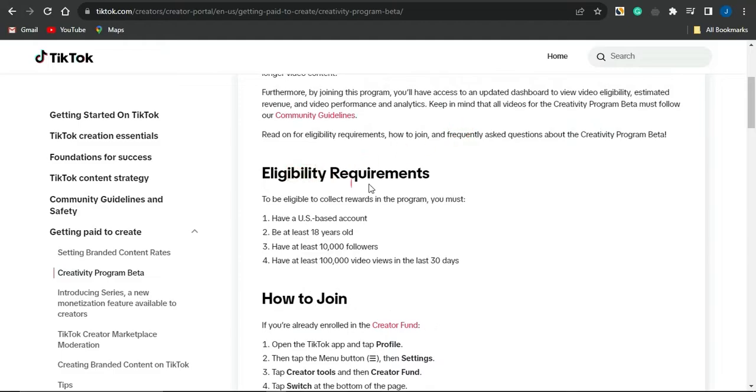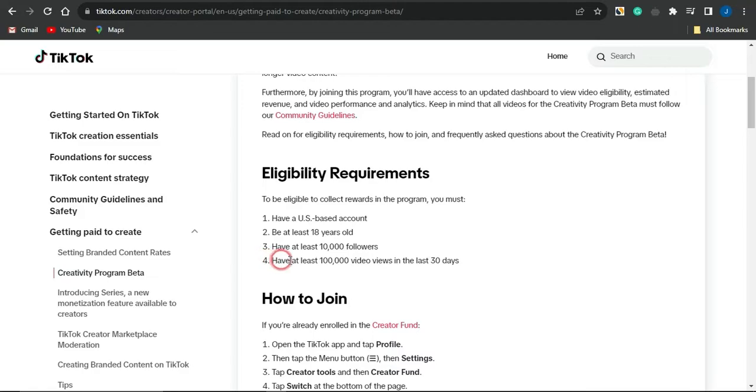You can also see the eligibility of this program. You need to have a US-based account. So if you don't have a US-based account, you can't access this program. If you are not from the US, you just need to get somebody in the US to create an account for you, then pass that account over to you and use it to be eligible for this. You need to be at least 18 years of age. You also need to have at least 10,000 followers. This is not quite difficult to get. So long as you're creating some cool quality content, you can get this in a breeze.